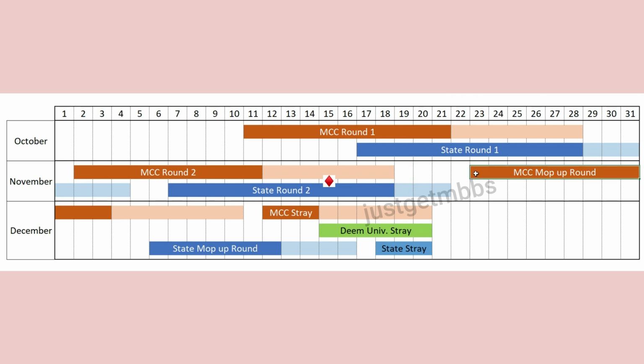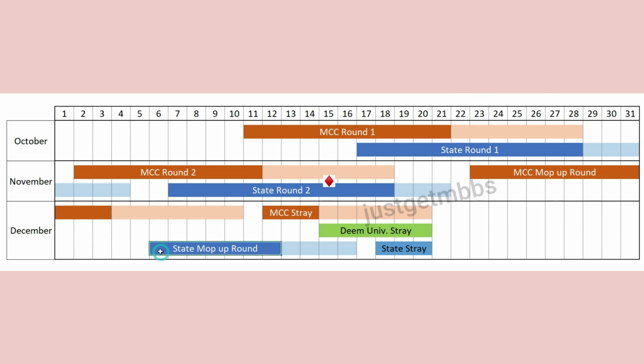Then MCC mop-up round is expected to start on 23rd November. Now what is mop-up round? Basically it is the 3rd round. Don't worry too much about the word mop-up. It is the 3rd round, which is starting on 23rd November and it goes on until 3rd December. On 3rd December, you will get the results for MCC mop-up round. Now the joining time is from 4th December to 10th December. If you get a seat in MCC mop-up round, you will be given 6 days, I think, 7 days to join the college. You need to join by 10th December.